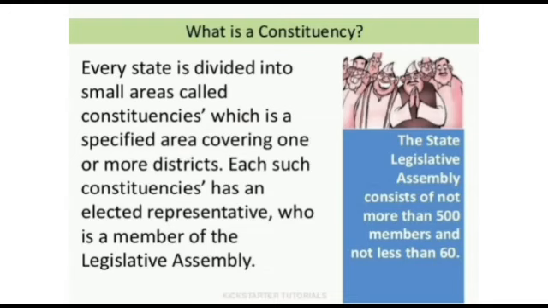Every state is divided into small areas called constituencies, which is a specified area covering one or more districts. Each such constituency has an elected representative who is a member of the Legislative Assembly.